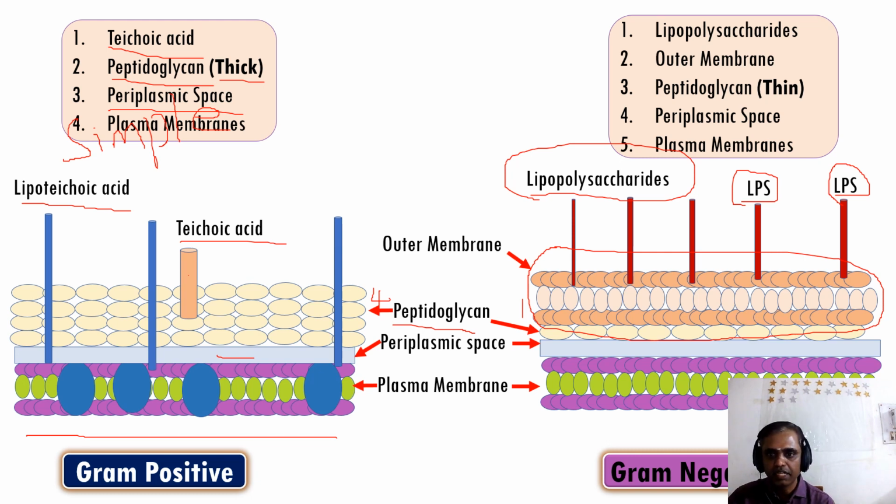On the other hand, gram negative bacteria also have plasma membrane, periplasmic space, and peptidoglycan. Here it has only a single layer, so we call it a thin layer, and it has an outer membrane and lipopolysaccharide. This outer membrane lipopolysaccharide is absent in gram positive bacteria, so that is responsible for most of our diseases. Okay, so this is a simple understanding about the gram positive and gram negative cell wall.